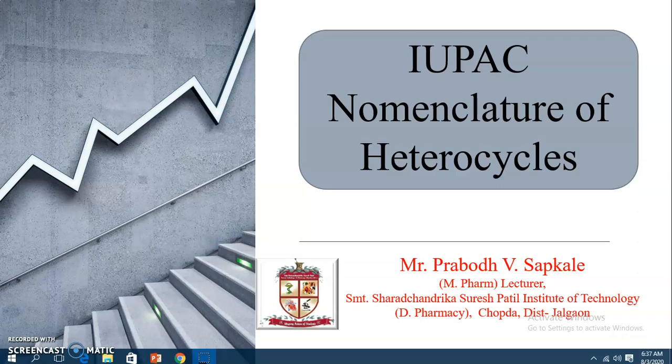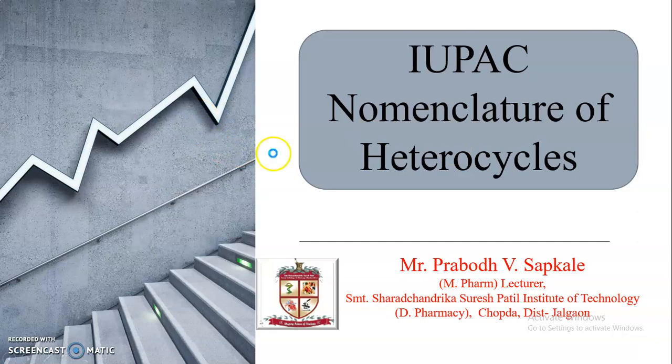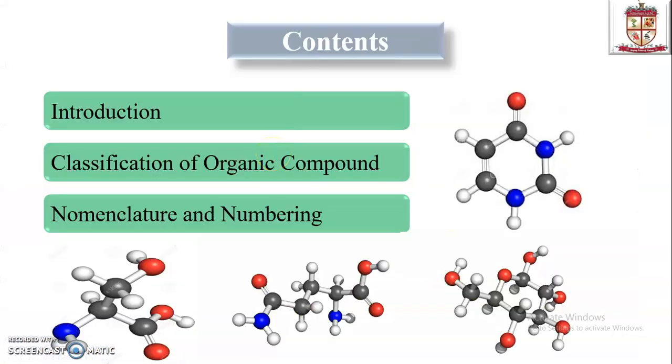Now, in this video, we will discuss the IUPAC nomenclature of heterocyclic compounds. We will go through the introduction of IUPAC, classification of organic compounds, and nomenclature and numbering of heterocyclic compounds. We will also discuss what a heterocyclic compound is and why it is called a heterocyclic compound.